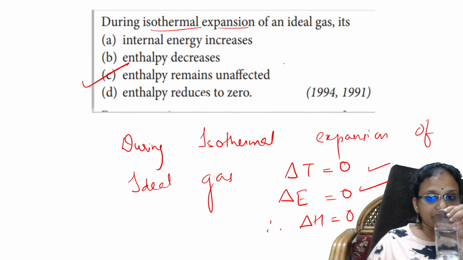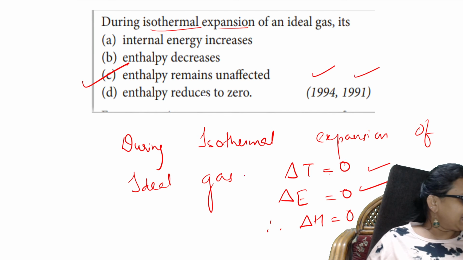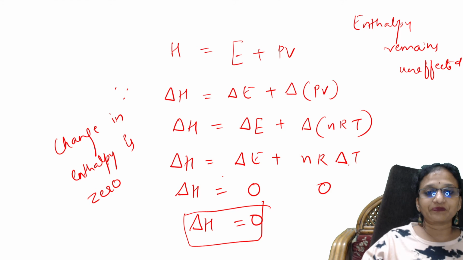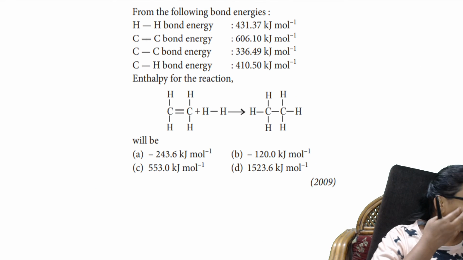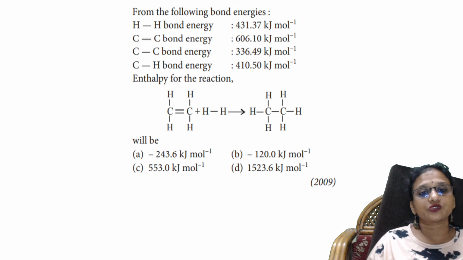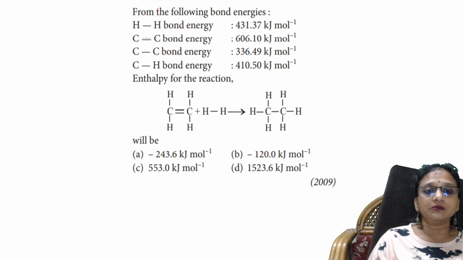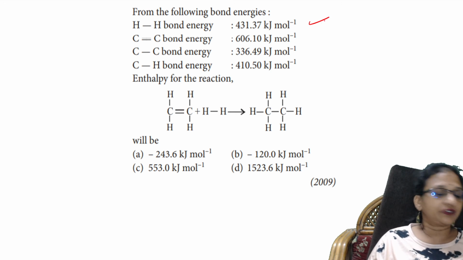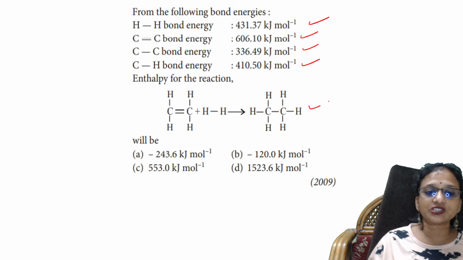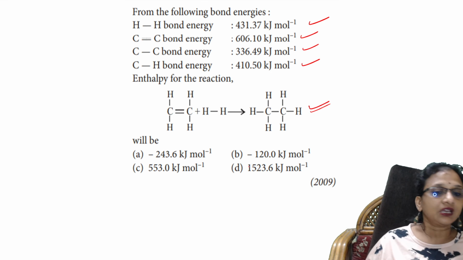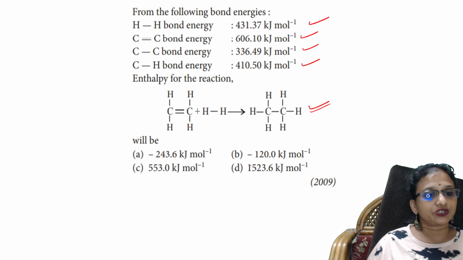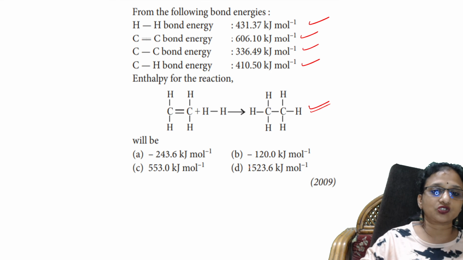This question was given in 94 and 91, please check. Next important question. This question was given in 2009. Check. From the following, they have given the bond energy of hydrogen atom, bond energy of carbon, carbon, then C-H bond. So this is the reaction given to me, I have to find out. Such a question is given to you. Start solving it. Okay, so how to do it?